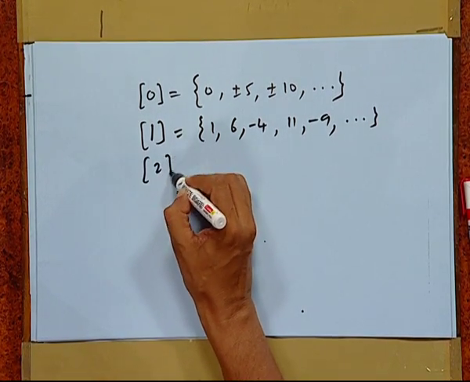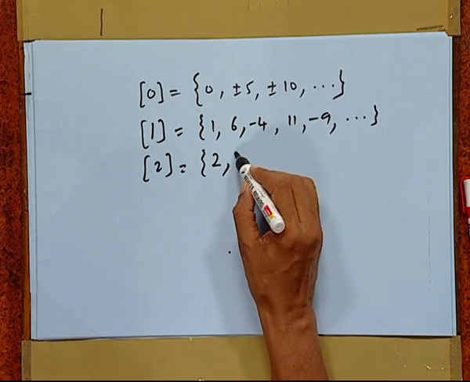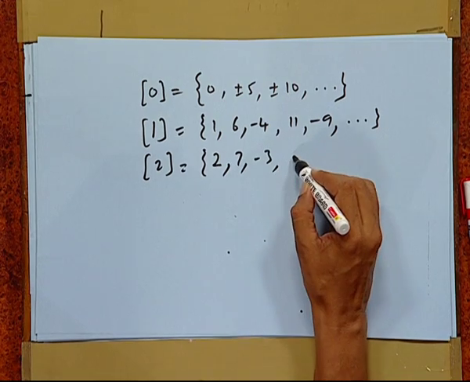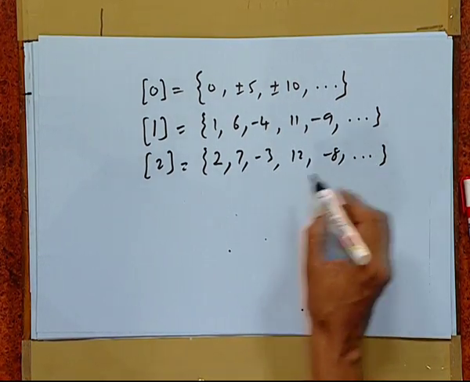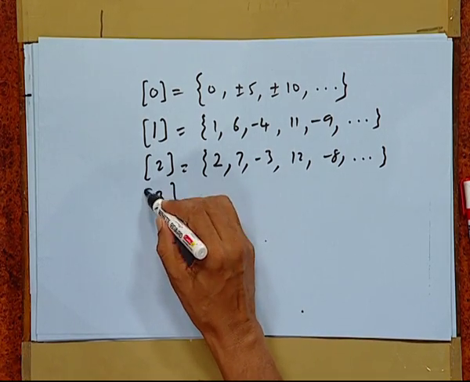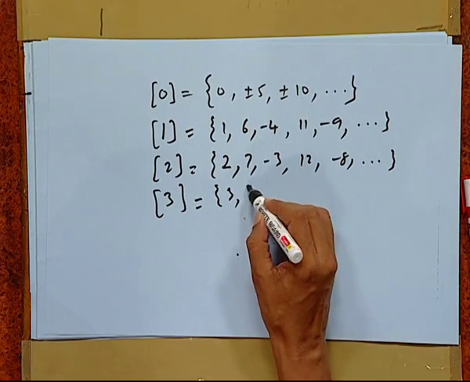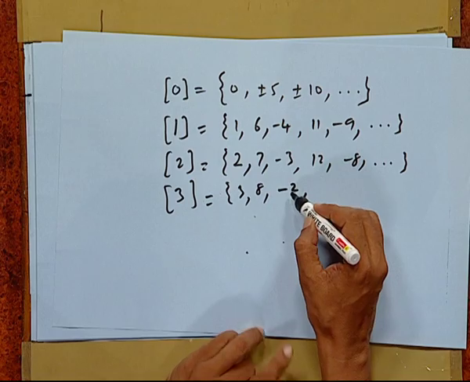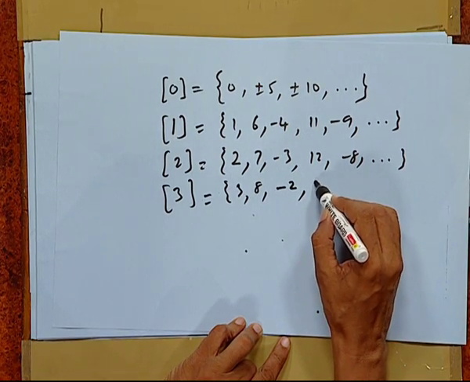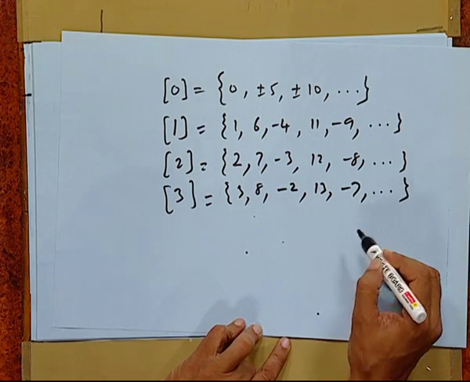Similarly, we will have 2, that is 2 related to 2, then 7, minus 3, 12, minus 8 and so on. Then we have 3, that is 3, 8, minus 2, then 13, minus 7 and so on.